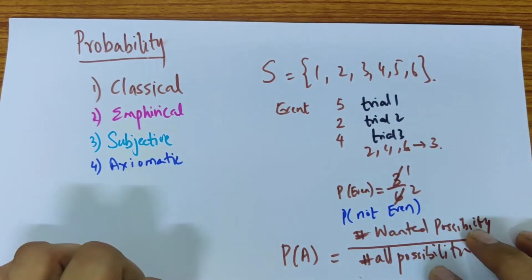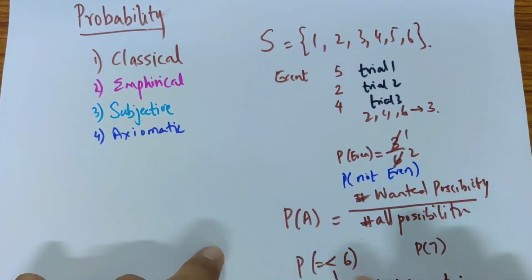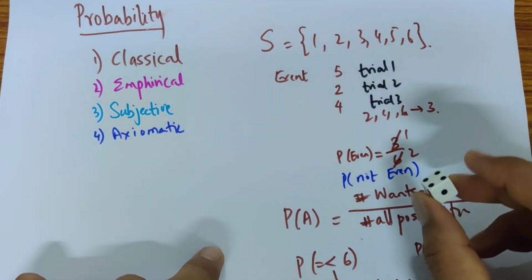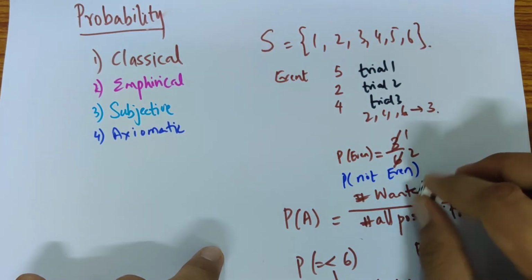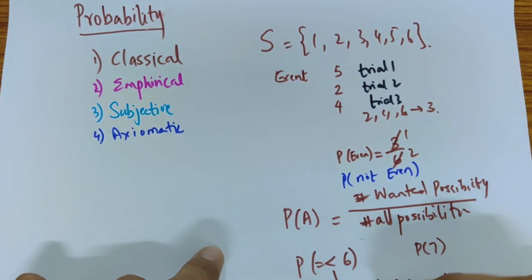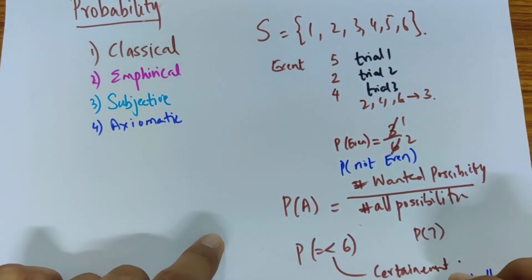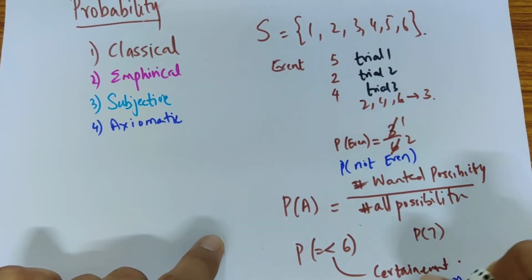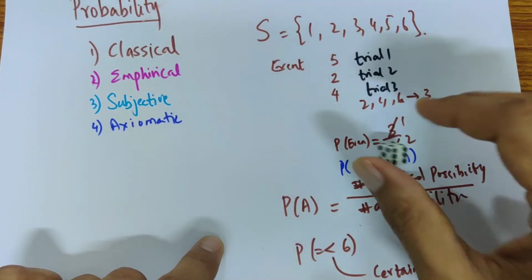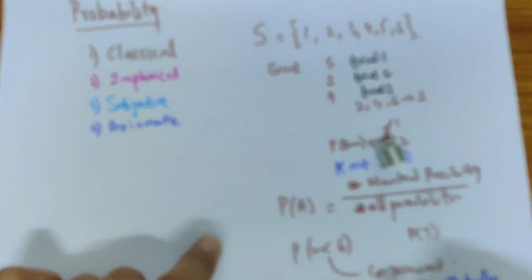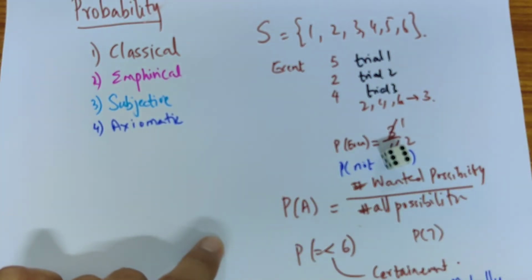If you talk about an event such that if I roll this dice, not the other one, I'll get less than or equal to 6. Now all of them will give you less than or equal to 6. So this is called a certainty. This is a certain event, it will happen. And similarly, if I ask what is the possibility that from this dice if I roll I'm going to get a 7, that's an impossible event.